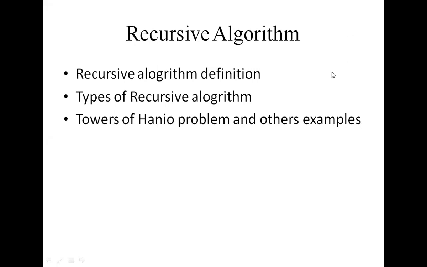Here a recursive procedure is the name given to procedures calling themselves. That's why we call it recursive. Here the parameters passed each time into the function must be different. Recursion is a principle closely related to mathematical induction. In a recursive definition, an object is defined in terms of itself. So we can recursively define some sequences, functions, and sets.